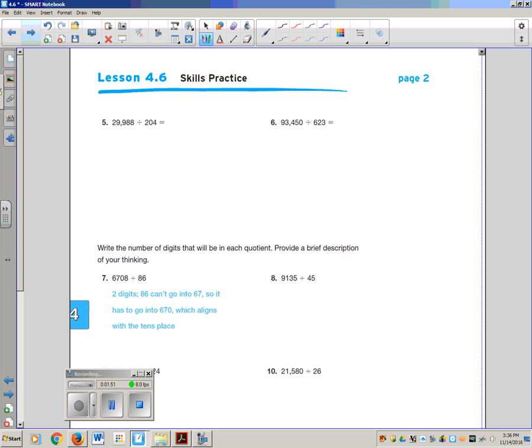Number 5, 29,988 divided by 204. I'm going to take this one up to 30,000. I'm going to take 204 down to 200. Cross off your zeros. If I take 2 off here, I'm going to take 2 off there. All you're left with is 300 divided by 2. A good estimate for that would be 150.